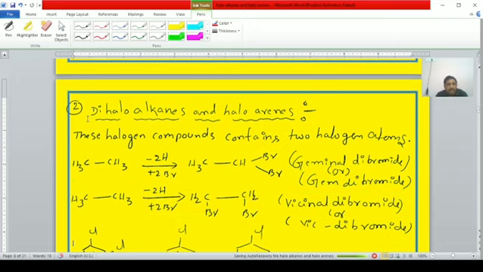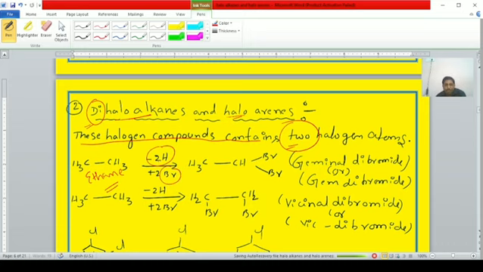Second one, students, we are discussing dihaloalkanes and dihaloarenes. Observe, students, these halogen compounds contain two halogen atoms. That word gives the meaning: di means two. The haloalkanes and haloarenes containing only two halogen atoms are known as dihaloalkanes and dihaloarenes. For example, ethane, C2H6, CH3 single bond CH3, minus 2 hydrogen atoms plus 2 bromine